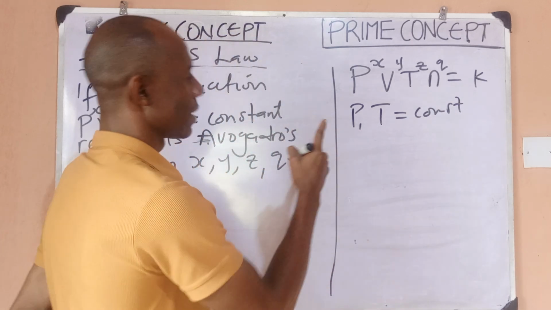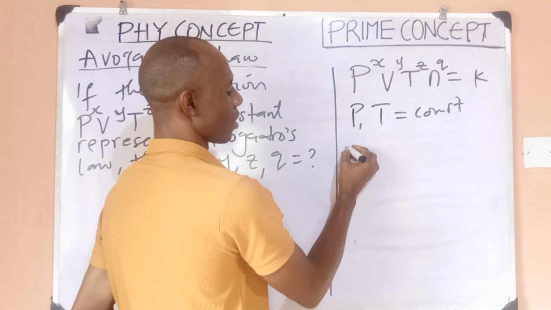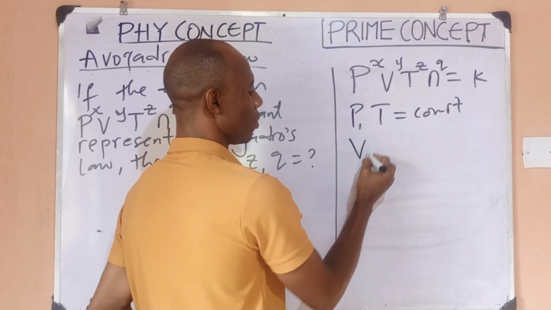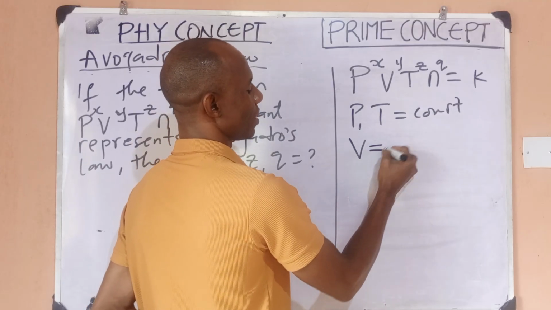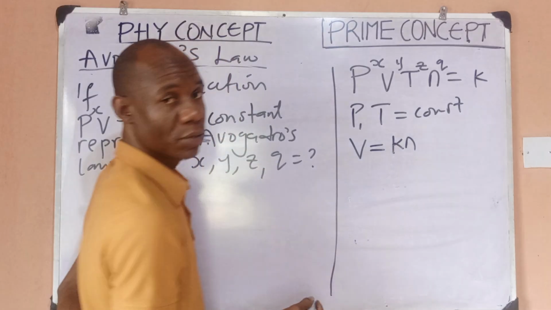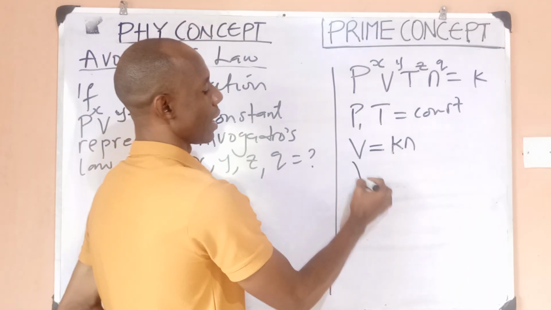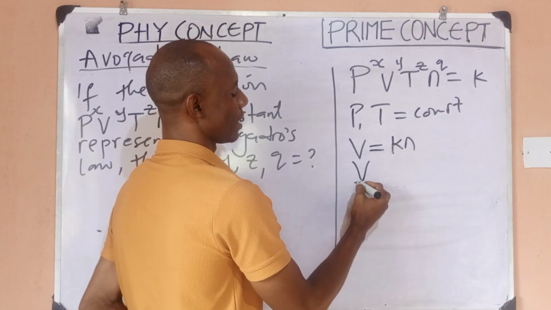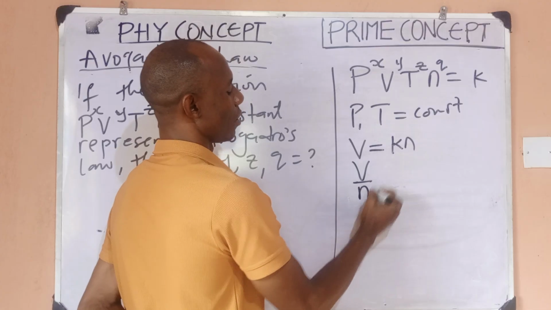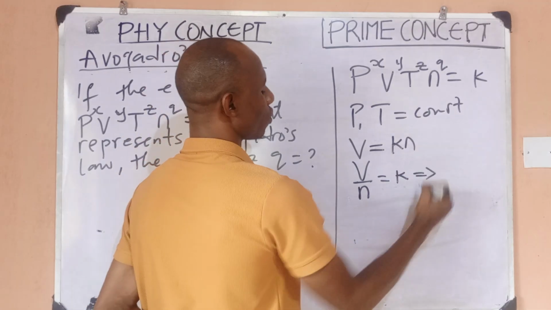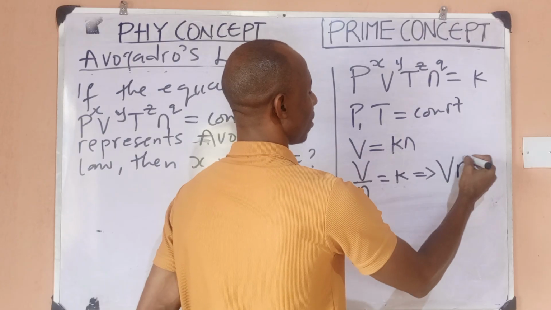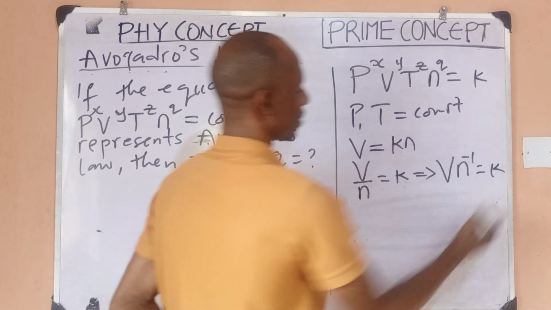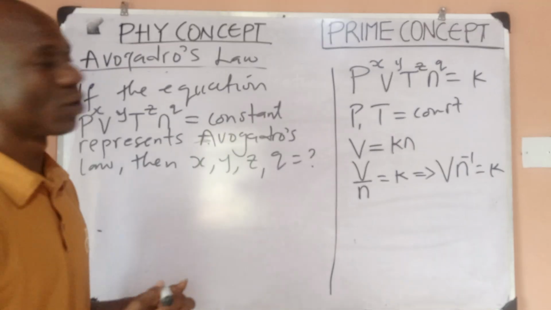So it means that Avogadro's law relates volume and number of moles, which says that volume is equal to a constant times number of moles, right? This is Avogadro's law. And volume divided by number of moles is constant. So we can say that volume times number of moles raised to power minus 1 is constant. So this is Avogadro's law.